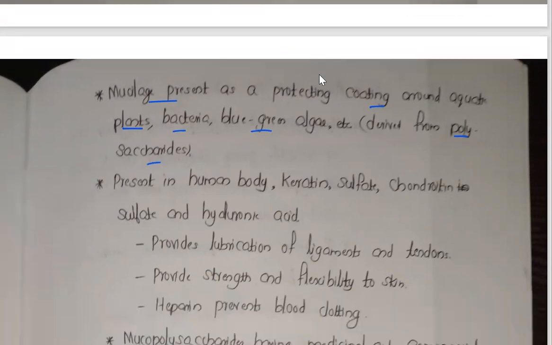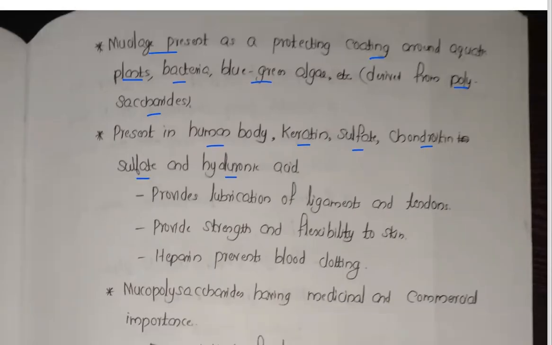So present in the human body, there are keratan sulfate, chondroitin sulfate, and hyaluronic acid. Today I think we discussed the same concept in our online sessions, isn't it? Now it provides lubrication of ligaments and tendons, and it provides strength and flexibility. This polysaccharide provides lubrication and also provides strength and flexibility.